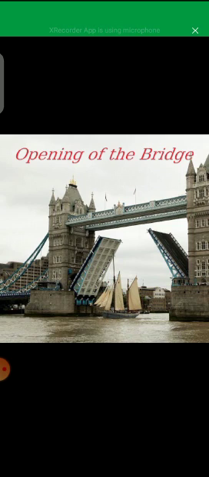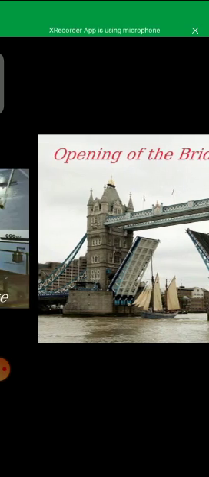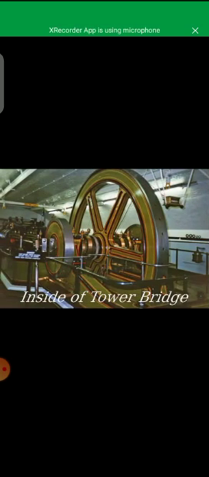This is a beautiful view of the raising of the bridge when large vessels go through the water, so the bridge can be raised up. When you observe the original mechanism used to raise the bridge, this is inside the Tower Bridge, showing how the bridge can be opened or raised up. Tower Bridge is also a landmark of the UK.